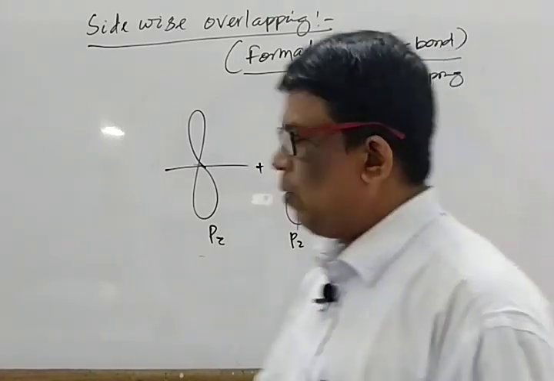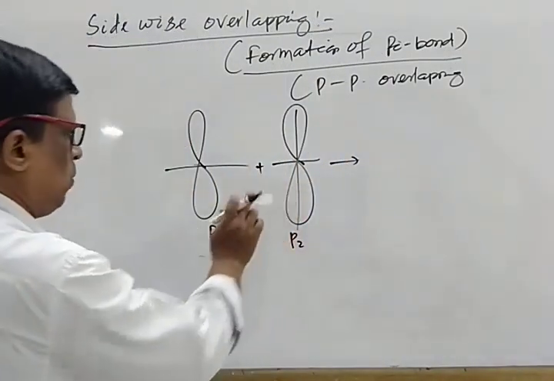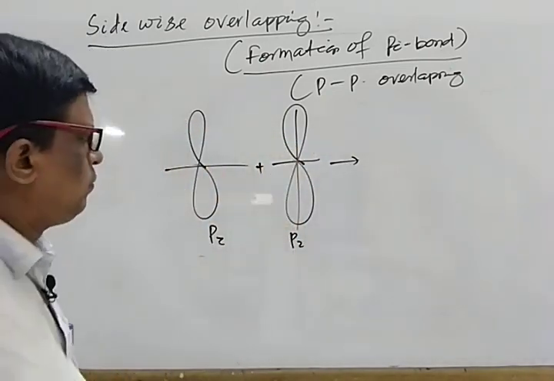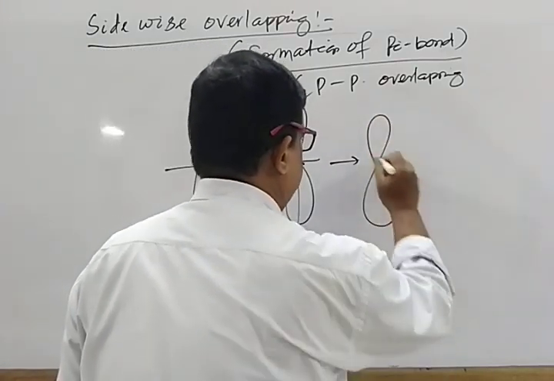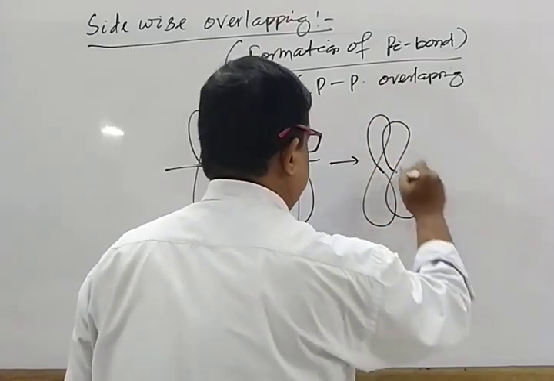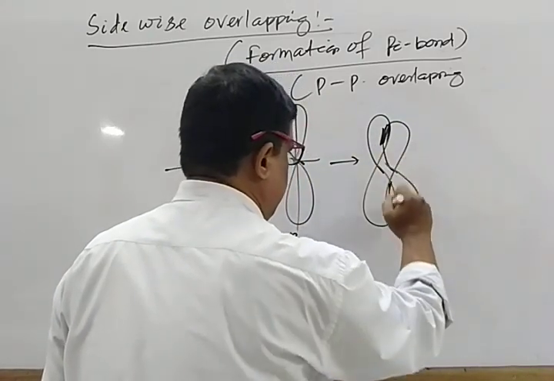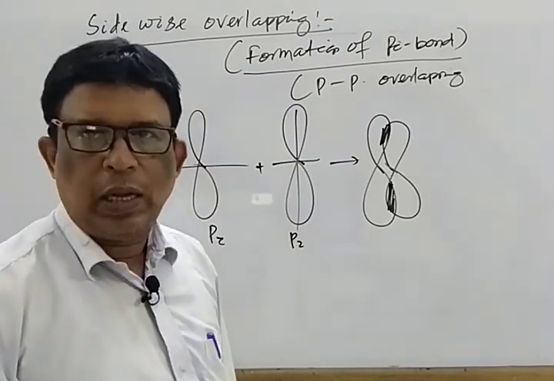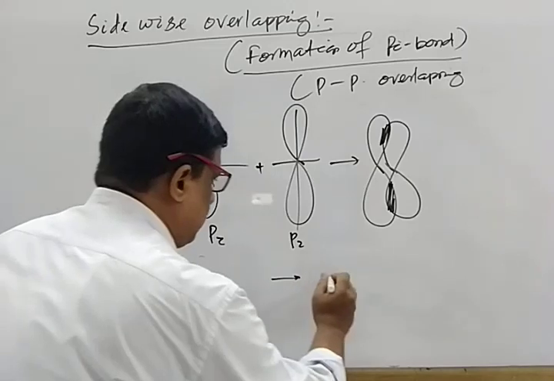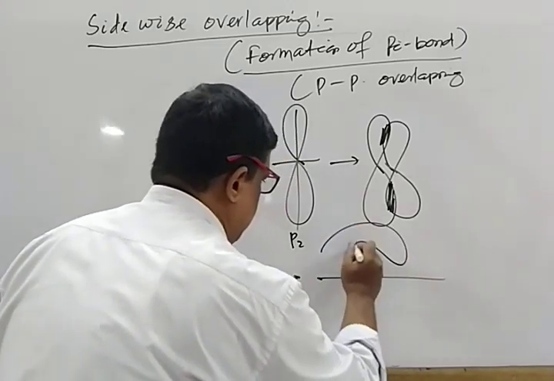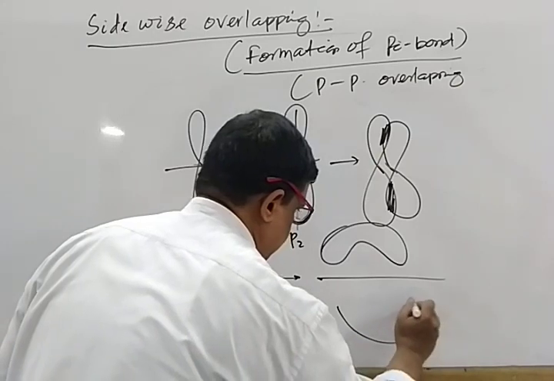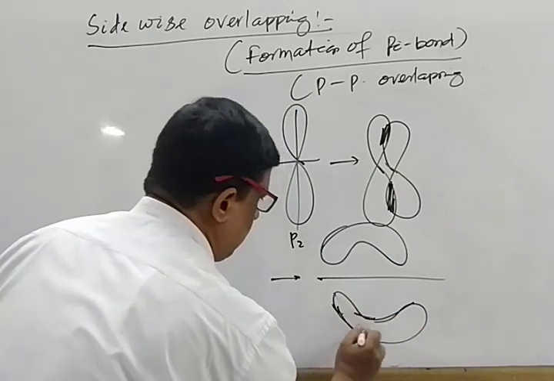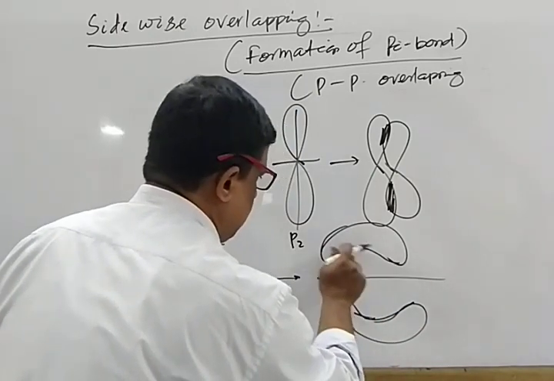Let us verify what happened. In this case, when these two orbitals come nearer to each other, what happens? Mark that. This is the extent of overlapping, and this extent of overlapping is minimum. That's why it is known as a weak bond. After that, it's the internuclear axis. Mark the orbital approach. This is known as the orbital approach after sidewise overlapping.